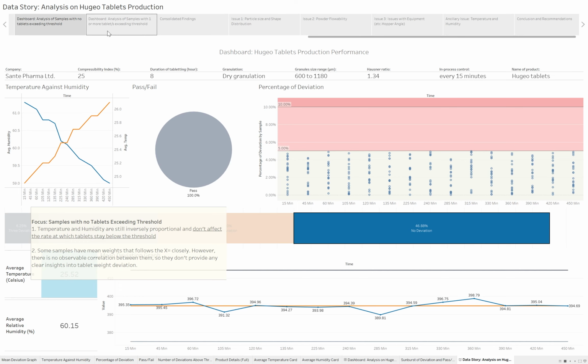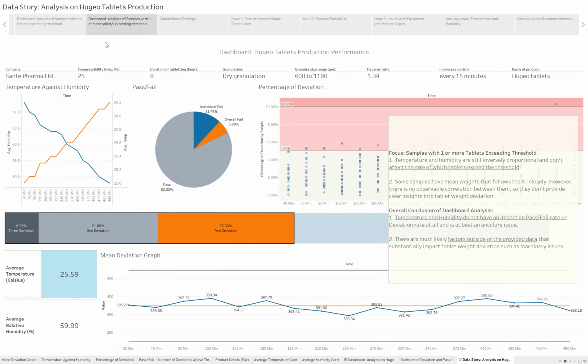And lastly, we look at the samples with one or more deviations. Again, temperature and humidity show no difference in relationship or effect, and so we conclude that the deviations are likely in part due to factors outside of the data given, which is temperature and humidity.